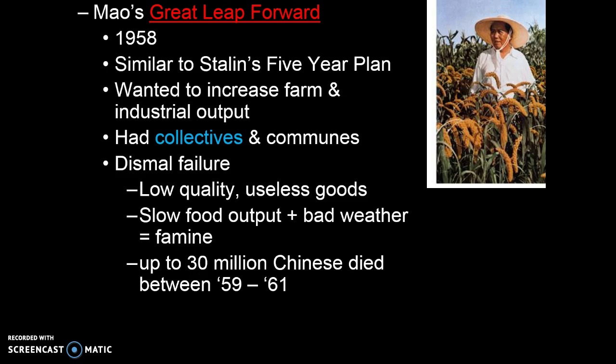So in the end, he wasn't all about that. But with this Great Leap Forward, he used similar ideas that Stalin had to form these collectives. And just like Stalin, you have these people dying of starvation, and then of course you have these low quality goods.